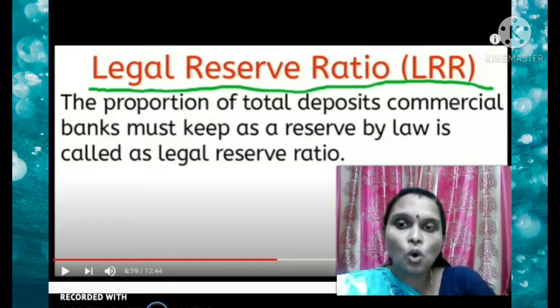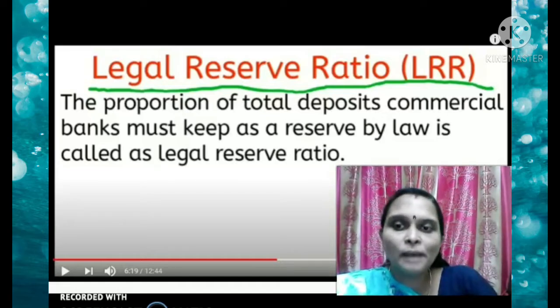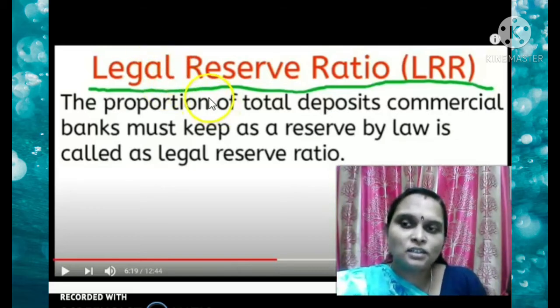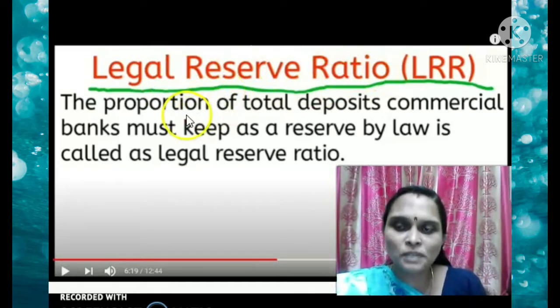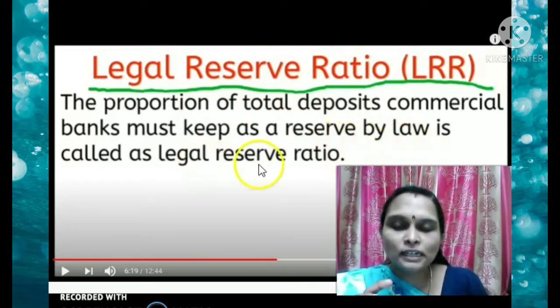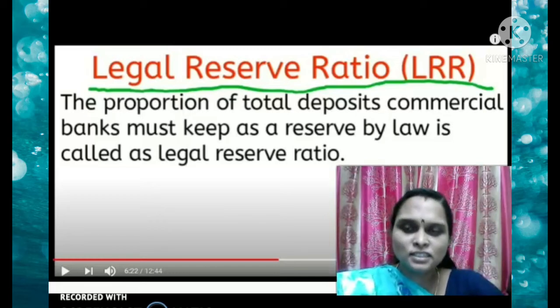The proportion of total deposits that commercial banks must keep as a reserve by law is called the legal reserve ratio. So why is it kept as a reserve?